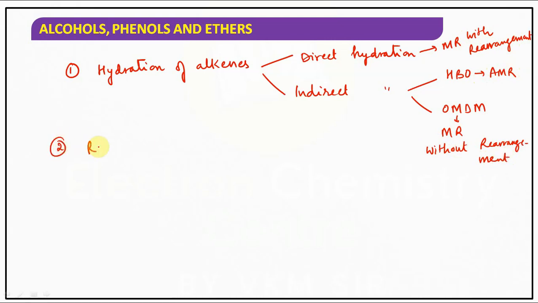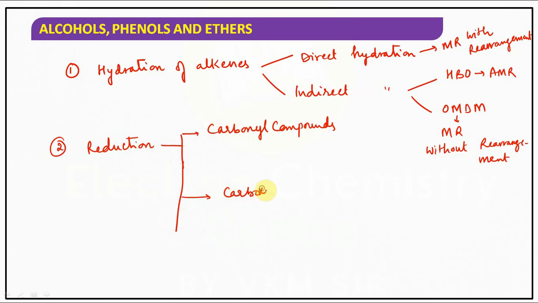Second one, reduction. Carbonyl compounds can be reduced to alcohols. Carboxylic acids also can be reduced to alcohols. Esters also can be reduced to alcohols.